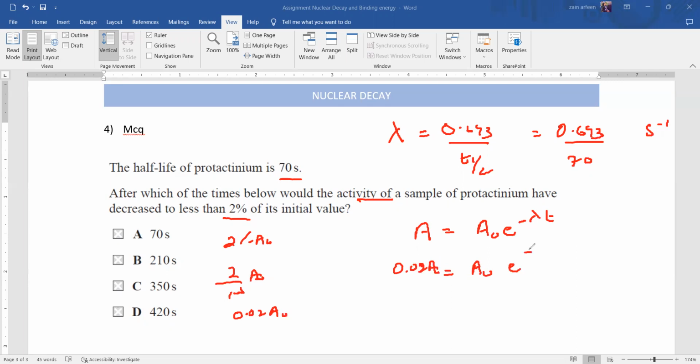And e raised to the power minus lambda, which we already worked out as 0.693 over 70, and then t will be there.